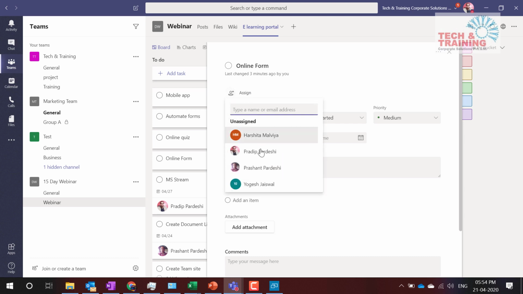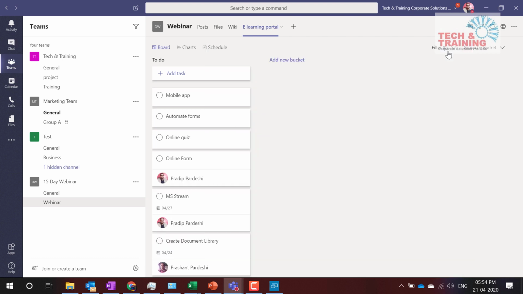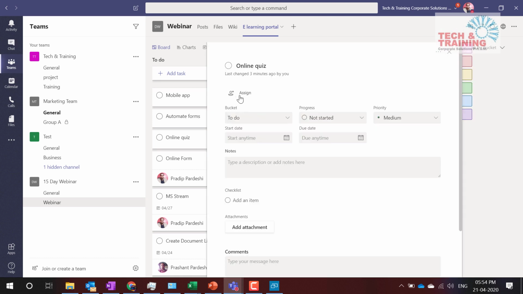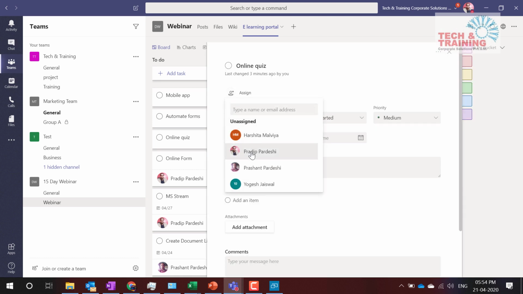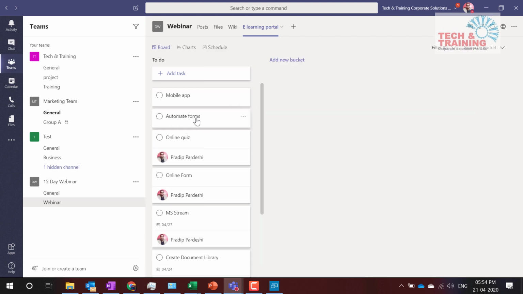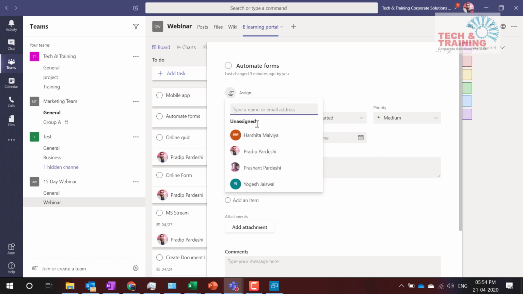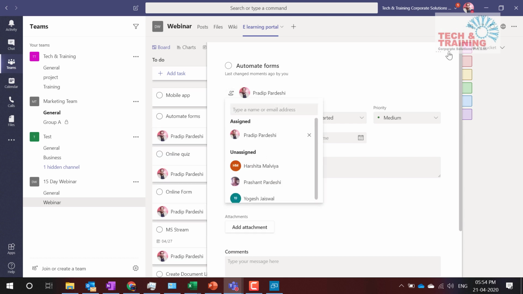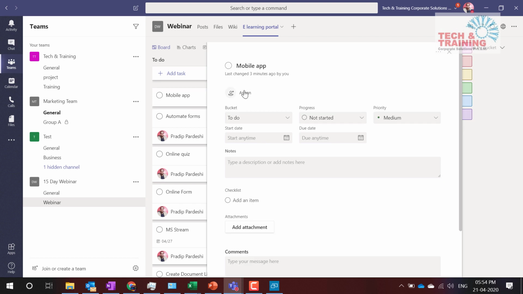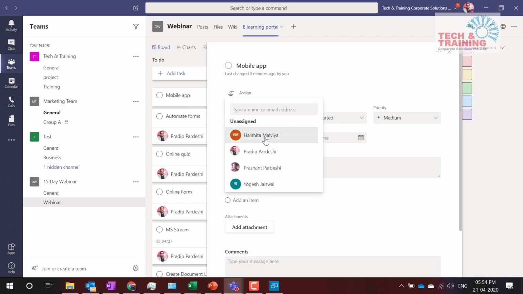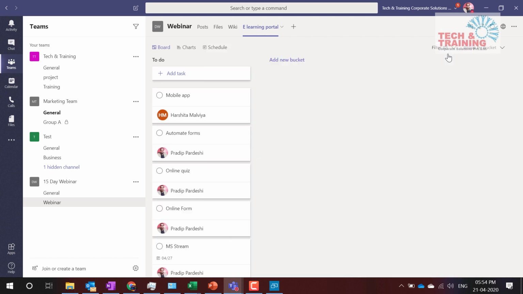Okay. Online form. Again, I'm going to do it. Online quiz. Again, I'm going to do it. Close it. Automate form will be done by me again. Mobile app is going to be done by, let's say, Harshita. Yeah. Now, here we divide this task as in, so these are the various tasks.